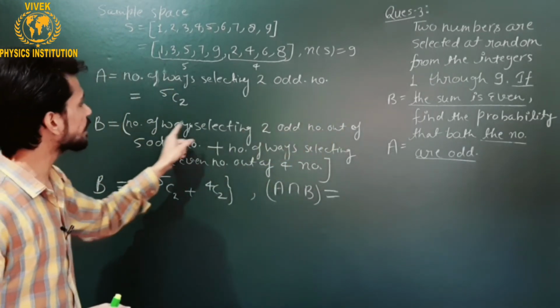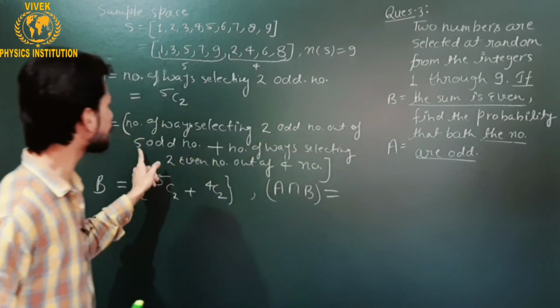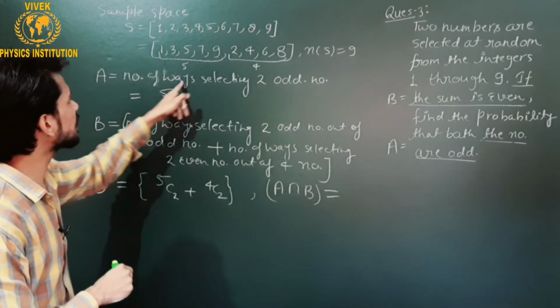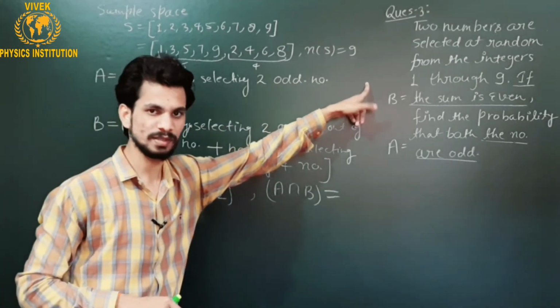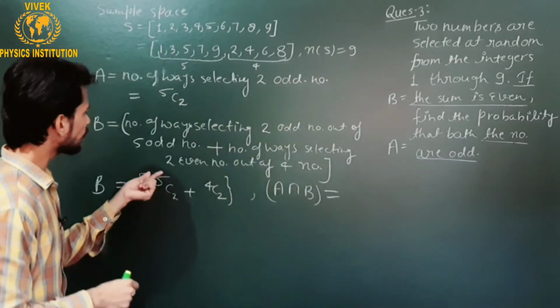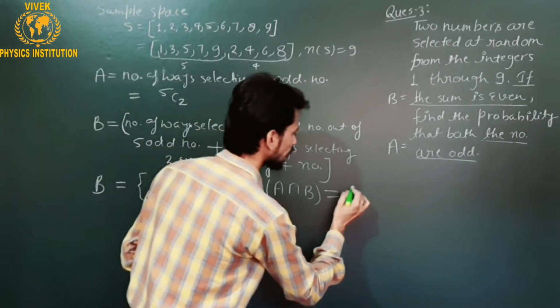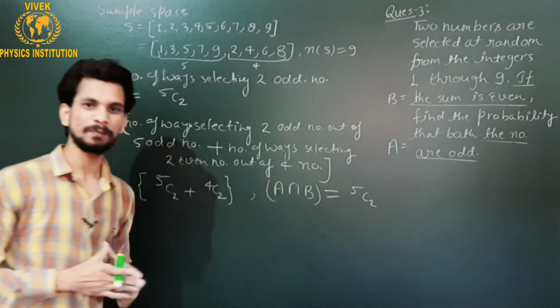This is the number of ways of selecting two odd numbers out of 5 odd numbers. Similarly, the number of ways of selecting two odd numbers out of 5 numbers. So this is the common thing. It means that 5C2 is common in both. This is A intersection B.